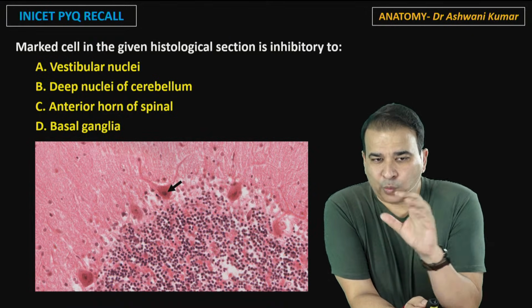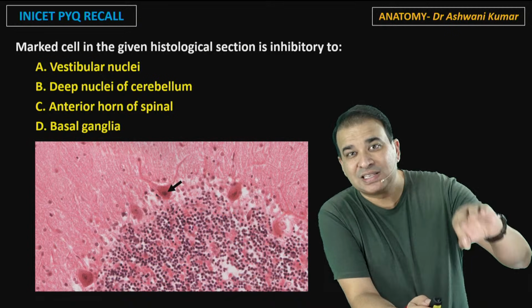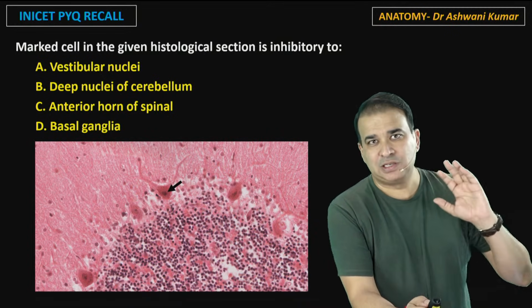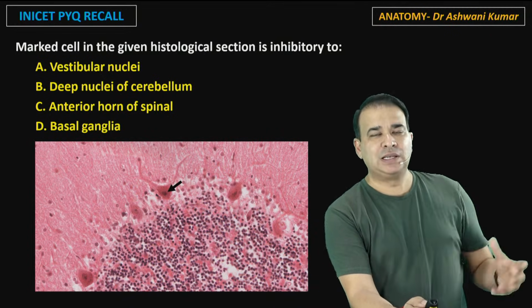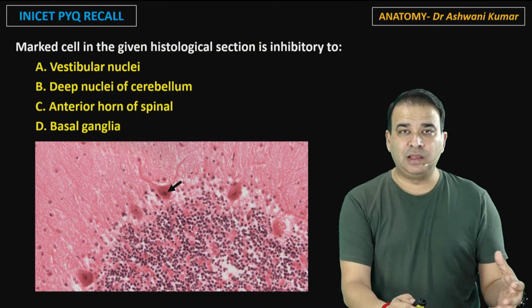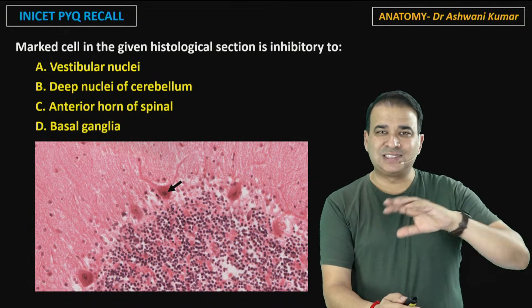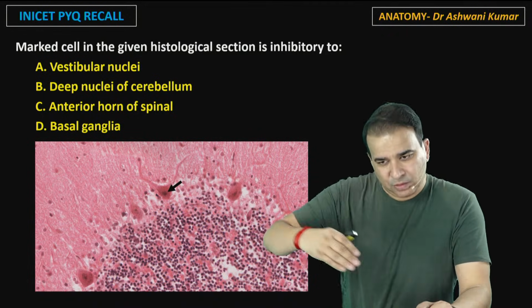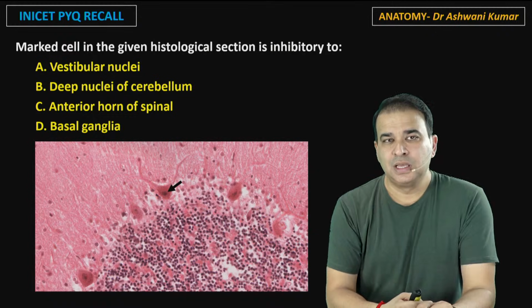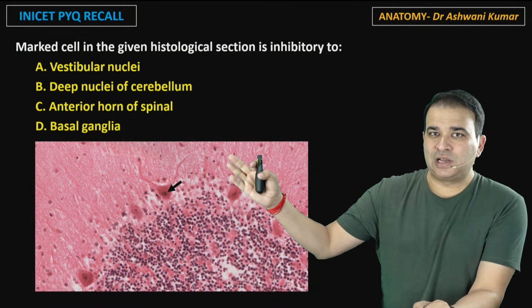Now, as I said, if the question is about a particular cell, then they usually will target the Purkinje cells only. Are the Purkinje cells excitatory? Are they inhibitory? Where are they going? Are they coming out of the cortex or staying in the cortex? So the questions usually revolve around the Purkinje cell. So, marked cells in the given histological section are inhibitory to?